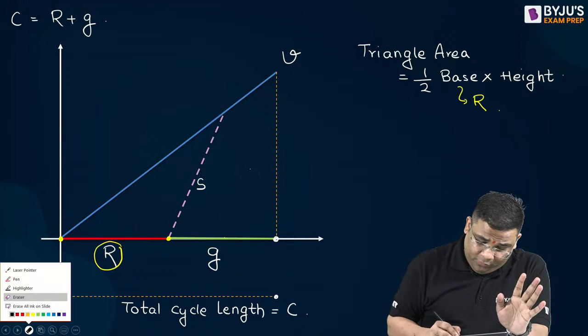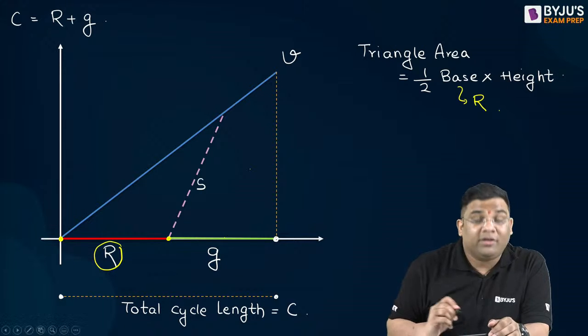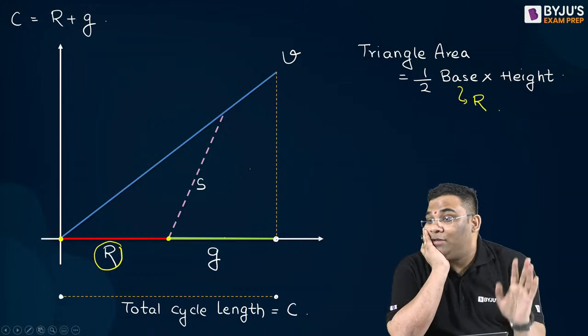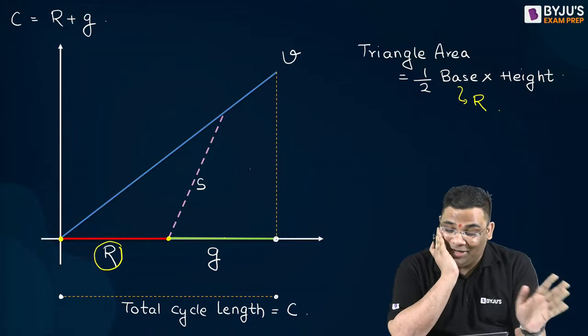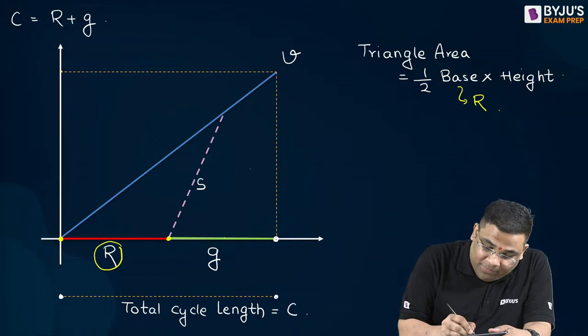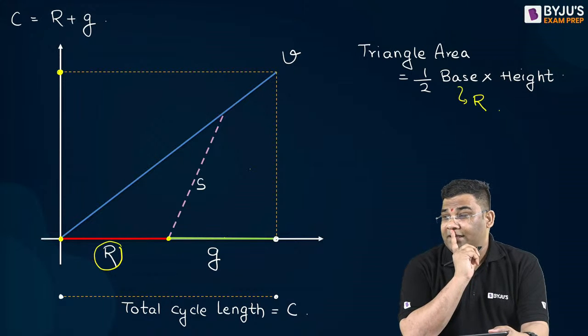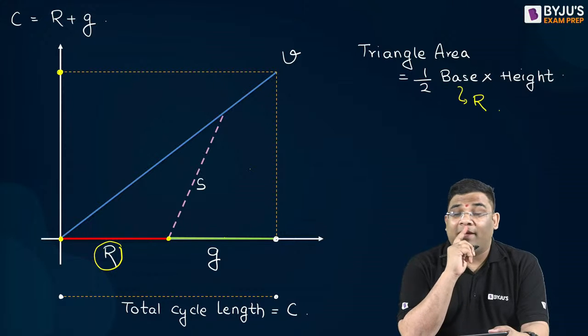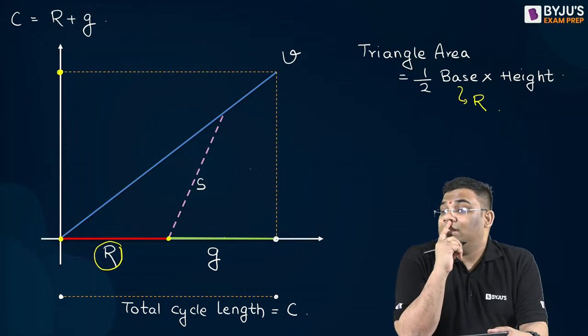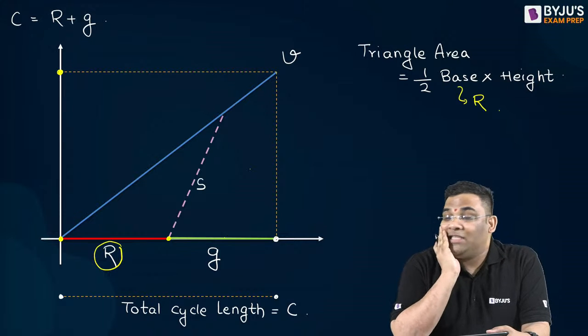Now, derivation is not important, but if you have not seen the derivation, then many students face difficulty. Therefore, I am deriving it also, so that you do not face difficulty in the examination. Now, you see, this is C. Can anybody say what will be this value? Please write in the comment section. I will not be the only one studying, you will also study. Tell me what is this value.